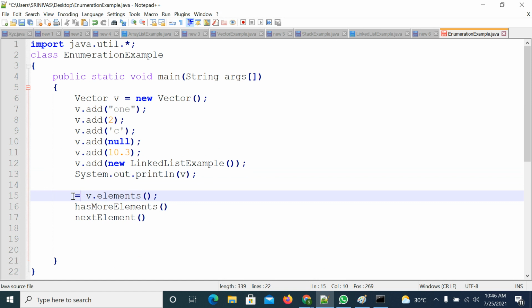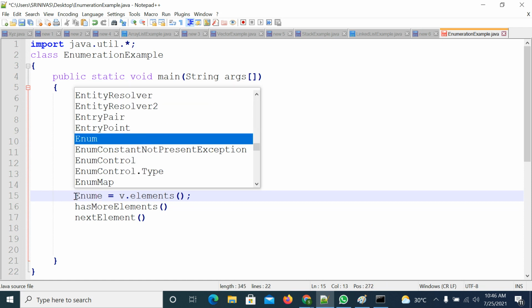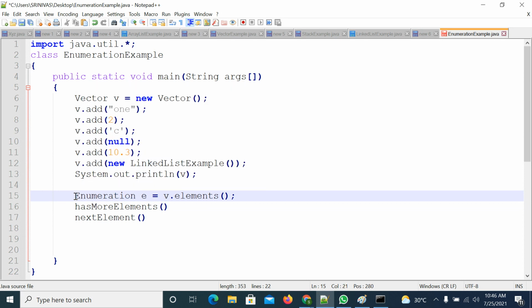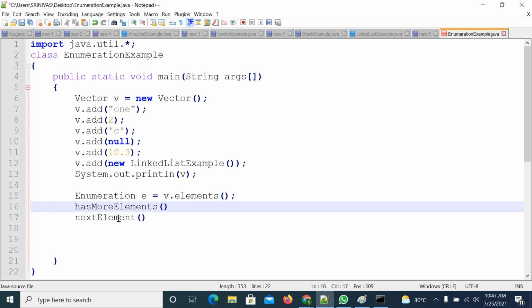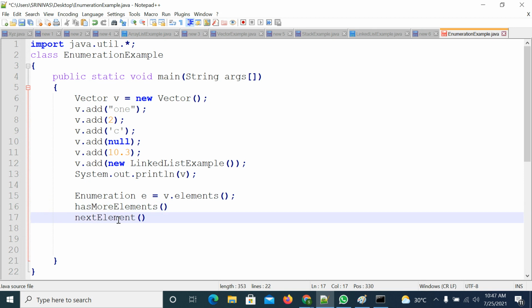That object is of Enumeration type. So now I am able to get the Enumeration reference. Using this reference, I can call hasMoreElements and I can call nextElement methods.